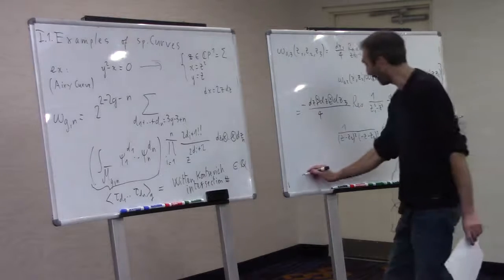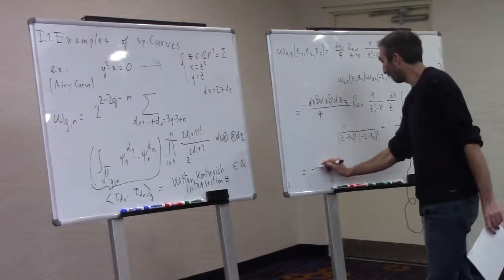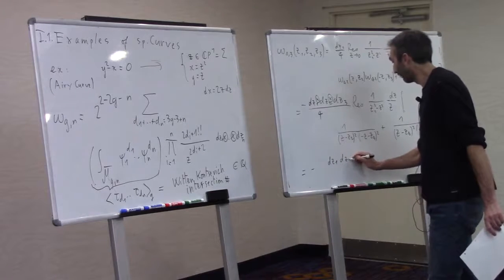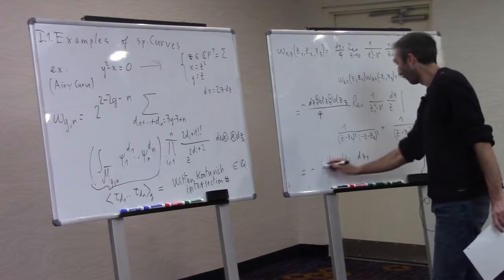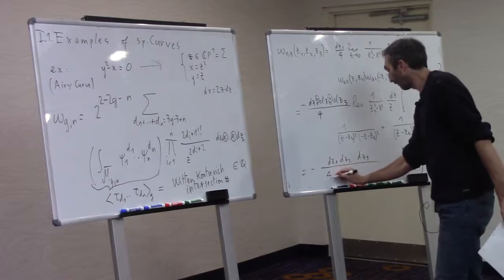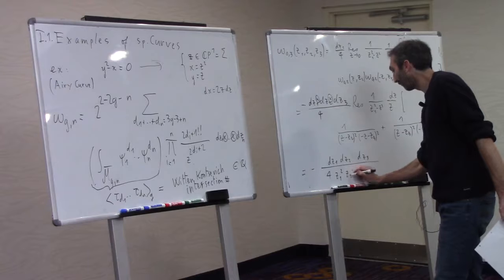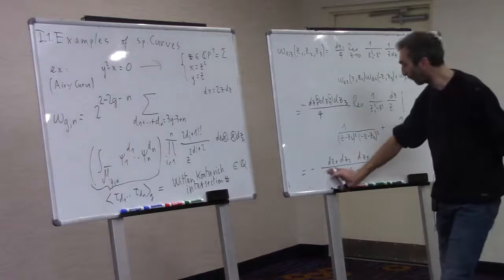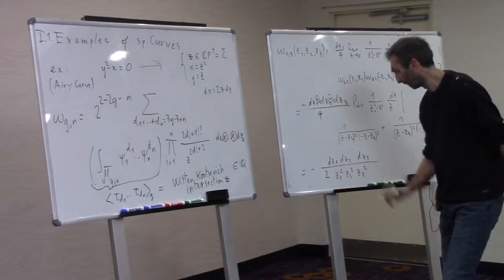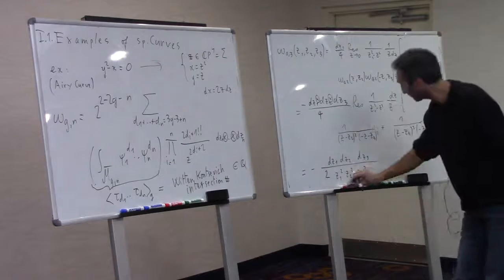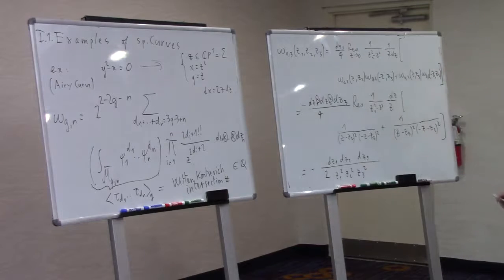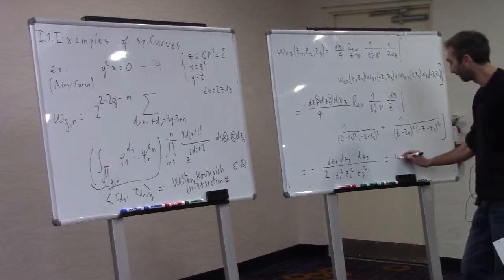So in the end, you will have minus dz1, dz2, dz3 over 4 z1 square, z2 square, z3 square, and in fact we get it 2 times, so it's 1 over 2 in fact. Okay. So this is the result. So this is our omega 03.